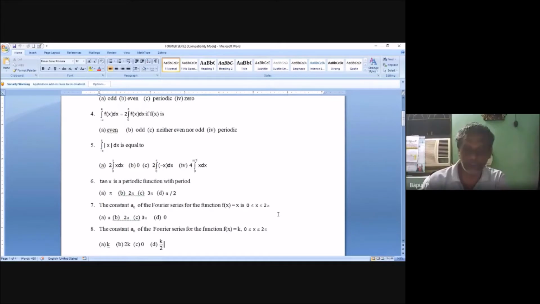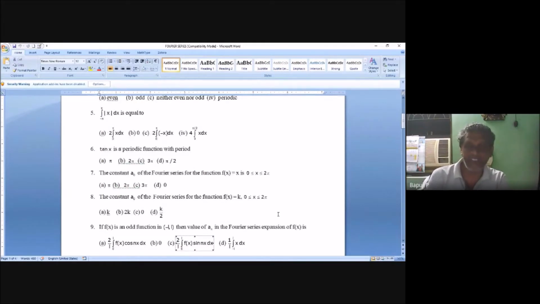If f of x is an odd function in the interval minus n to n, minus 1 to 1, then what is the Fourier expansion of f of x? An odd function is what you will say immediately.